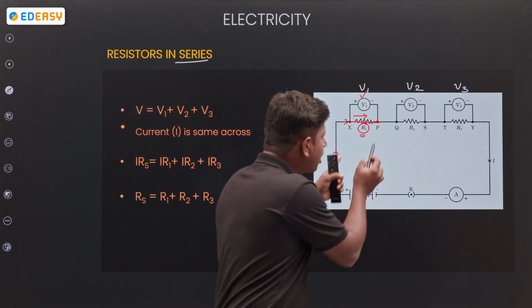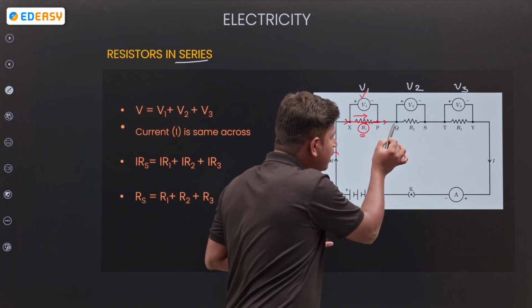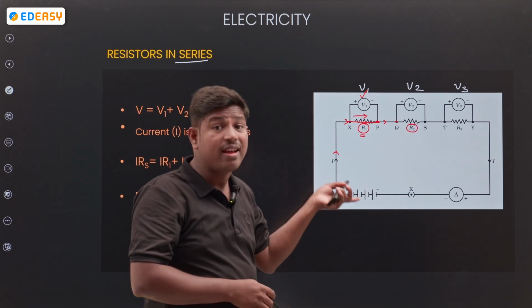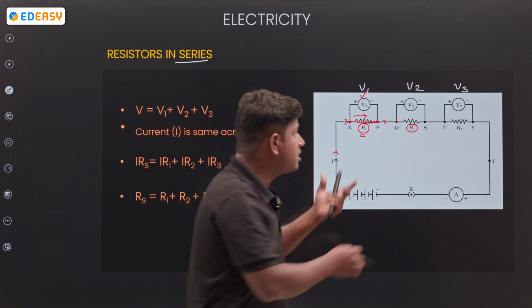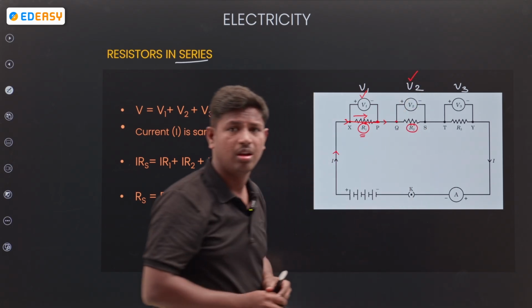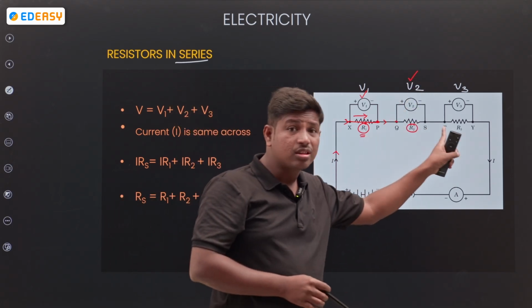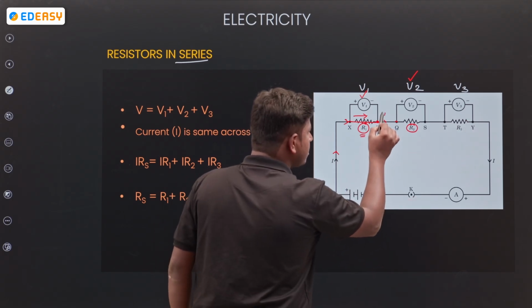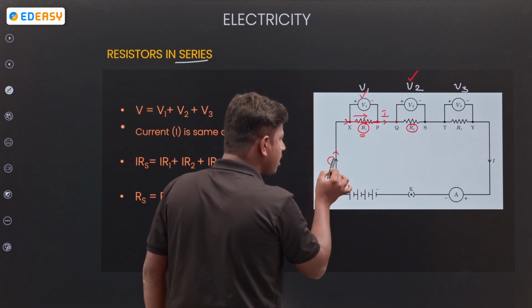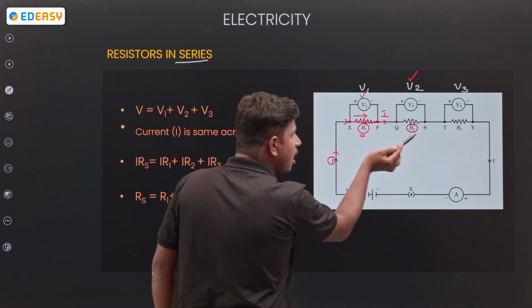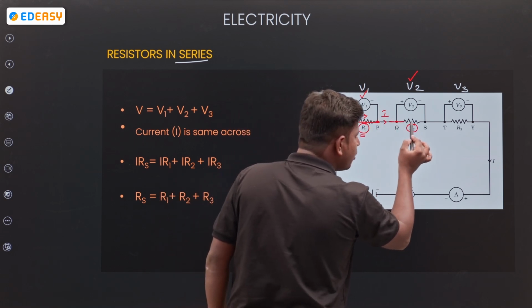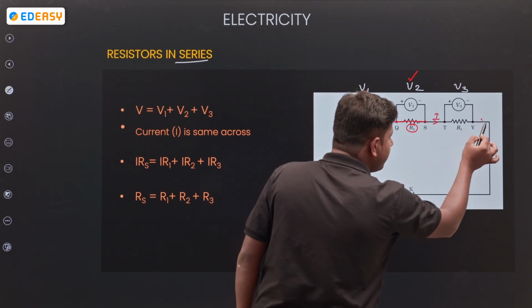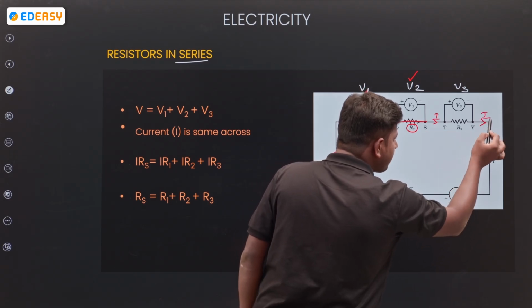After crossing P, it enters Q, R2. At R2 there is another potential, which we measure at V2. Similarly, R3 has another potential. See, here the current is I. If I is the amount of current entering R1, then R2 has the same amount of current, no changes. R3 also has the same current, and the current leaving R3 is also the same.